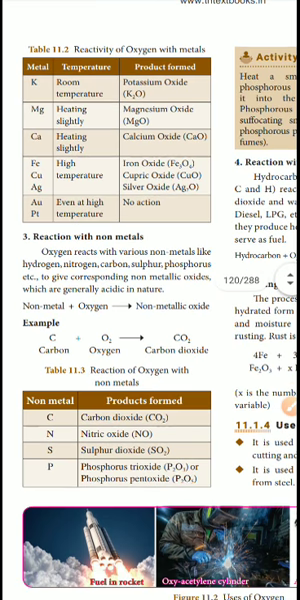What is the formula of iron oxide? Fe3O5 (as stated), cupric oxide CuO, and silver oxide Ag2O. Next, even at high temperature, gold and platinum do not react; there is no reaction for those.